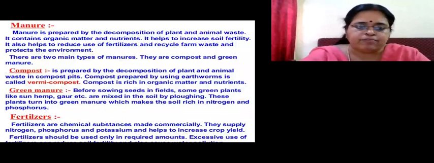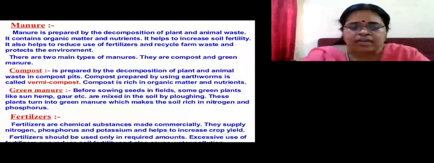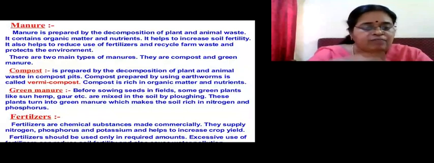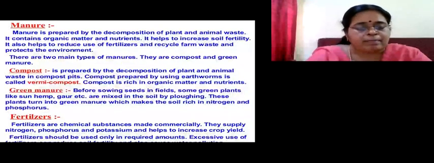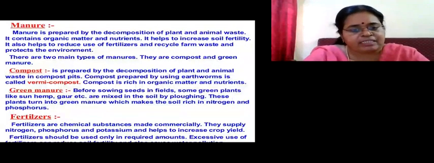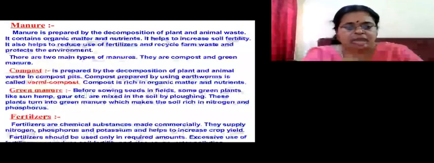There are two main types of manures. They are compost manure and green manure. Compost manure is an ordinary manure that all the farmers know how to prepare. They prepare a big pit, and in that pit, they put all the wastes: plant waste, animal waste, kitchen waste, farm waste after harvesting, agricultural waste, dead animals, or even earthworms are added. So that it becomes a compost or a vermicompost, and that can be prepared by all the farmers in their fields because it is rich in organic matter and nutrients.